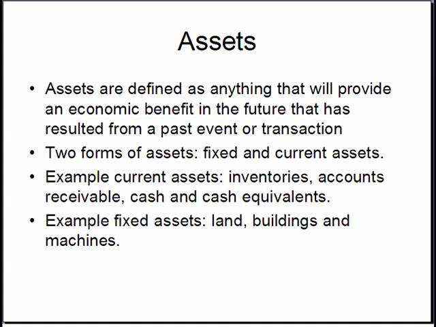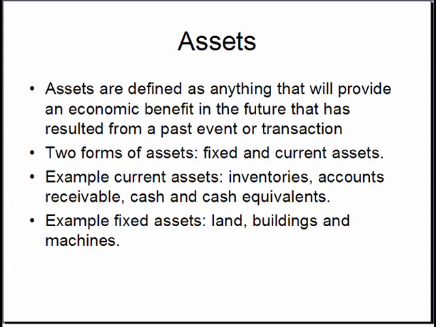Current assets are inventories, goods and materials used to sell to customers to generate profits. Accounts receivable, money that is owed to a company from selling past goods and services on credit. Cash, the currency. Cash equivalents, assets that are easily converted to cash, such as money market funds, short-term government bonds, treasury bills, and certificates of deposit.